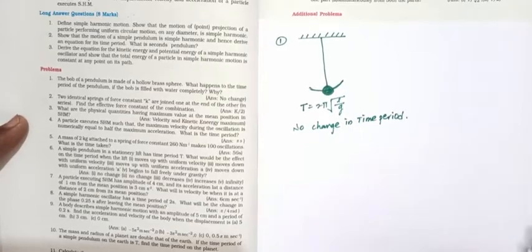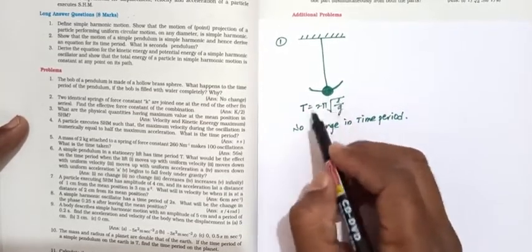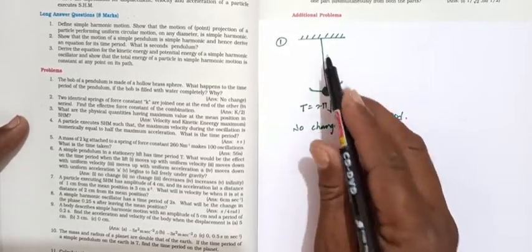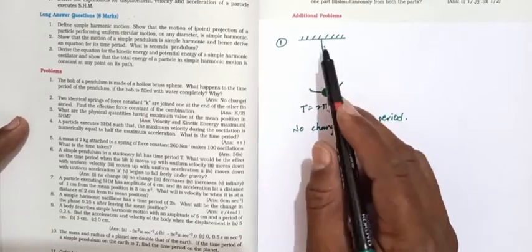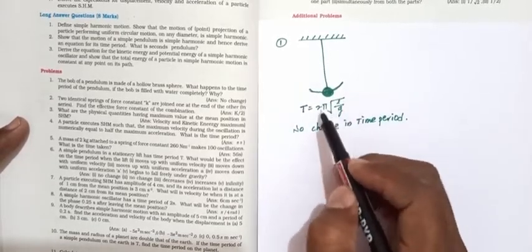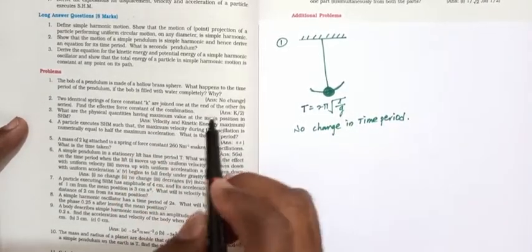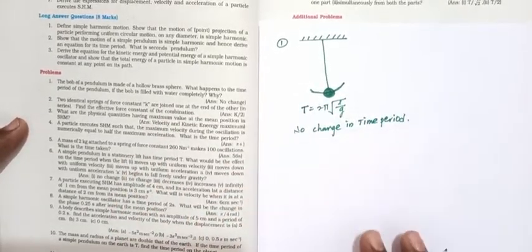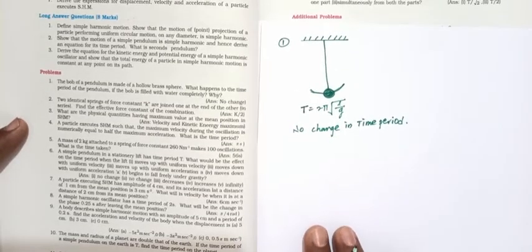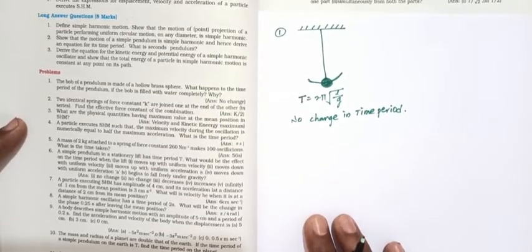Okay, so why is it not changed? It only depends upon the length of the pendulum. It doesn't depend upon the mass. So here, filled with water, the mass is increased but the length doesn't increase. So this is the first problem.